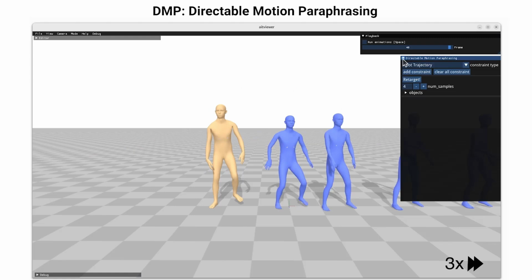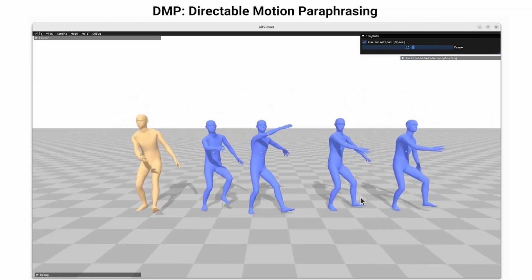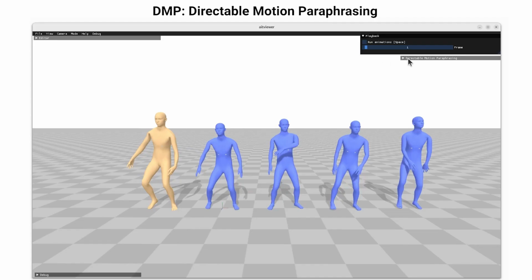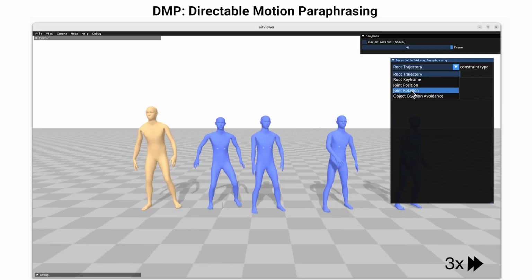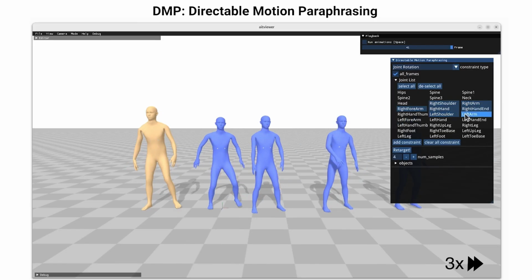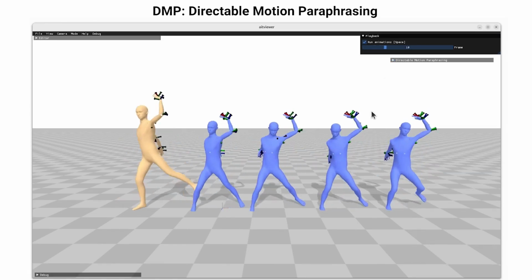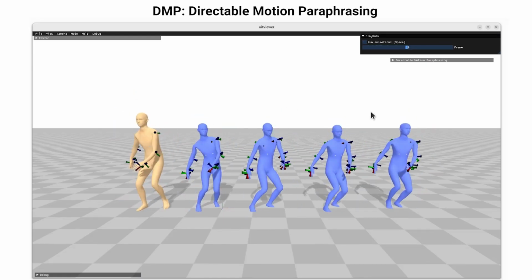The iterative process of continually refining the retargeting with constraints makes the DMP workflow intuitive for users. In the case where the target motion should match the fine-grained details of the source motion, like in the specific dance move here, users can constrain joint rotations for the entire motion, while our generative model plausibly fills in the rest.